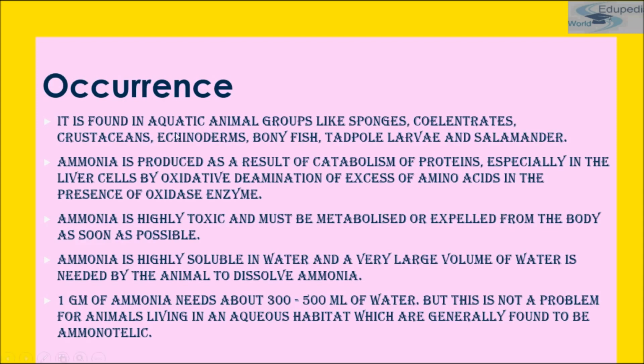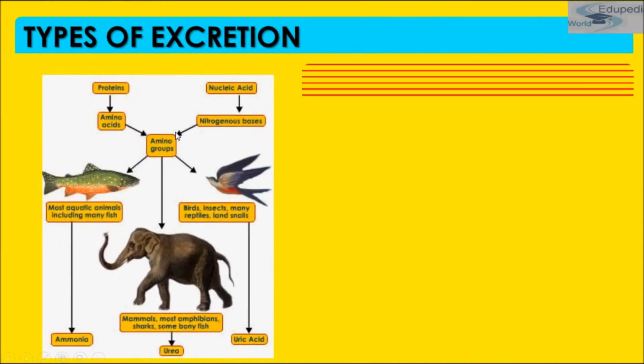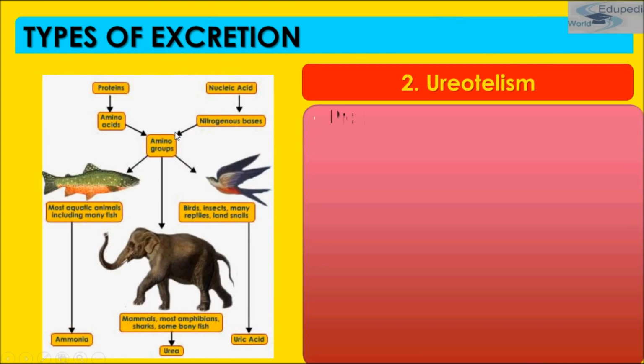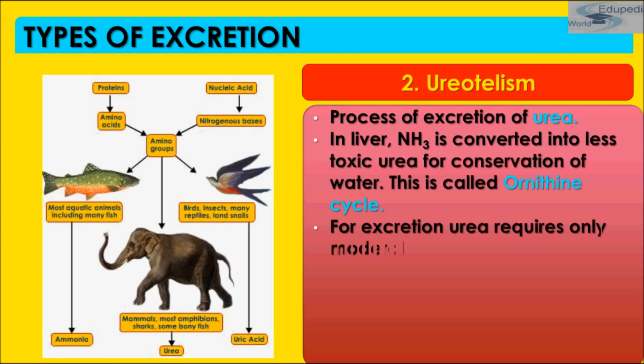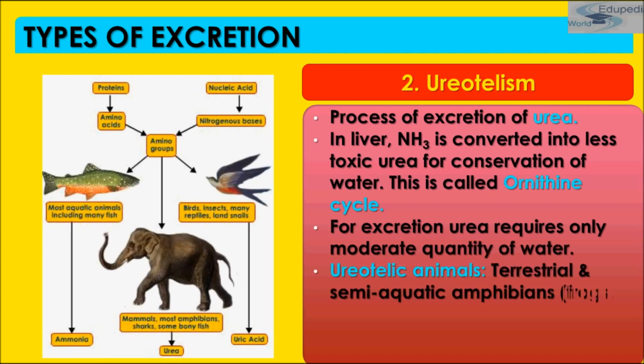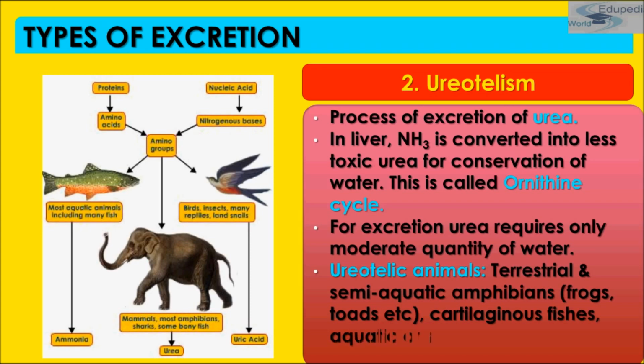Okay, now comes Ureotelism. Ureotelism is the process of formation and excretion of nitrogenous waste in the form of urea. Ammonia, being highly toxic and demanding a high amount of water for excretion, certain animals convert ammonia into urea.